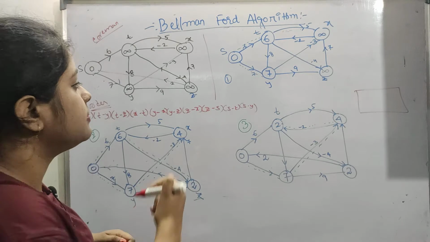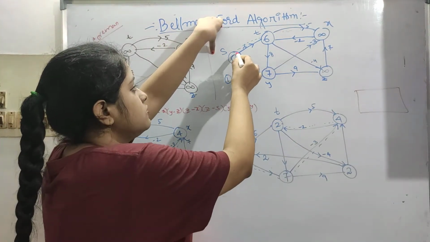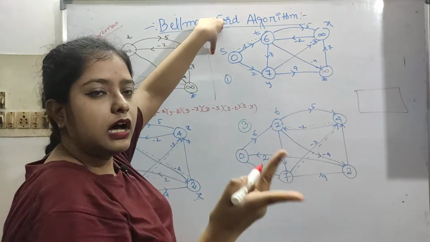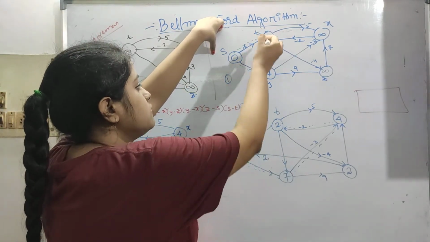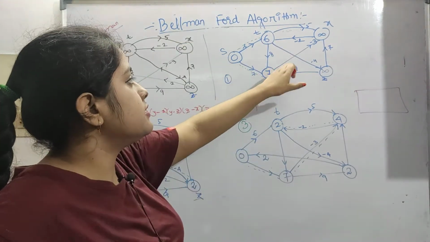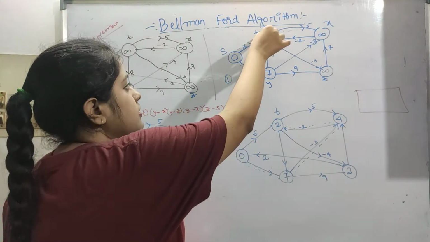So now first step, this is our first step. S is our source vertex. From S we are taking 6 and 7, two outgoing edges are there. So this infinity is changed to 6 and 7. 6 and 7 are now the new costs here.